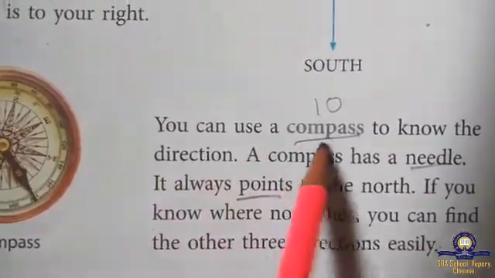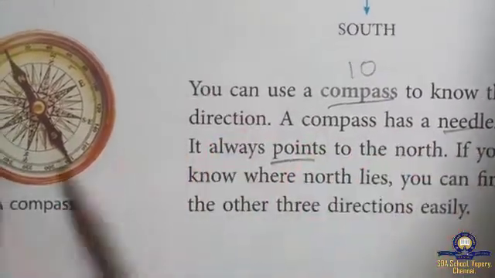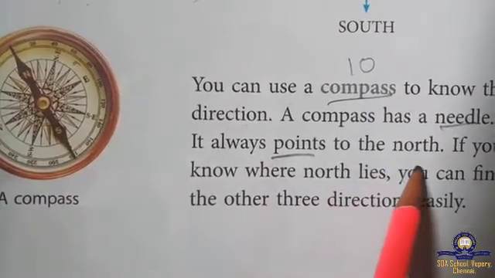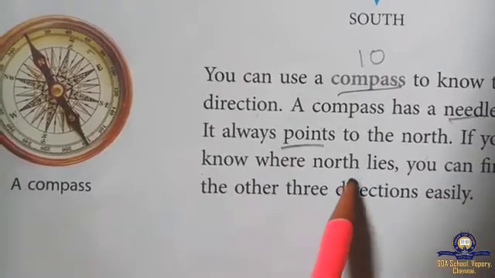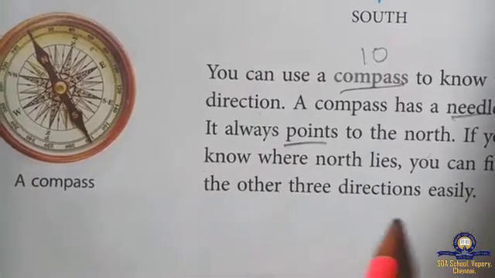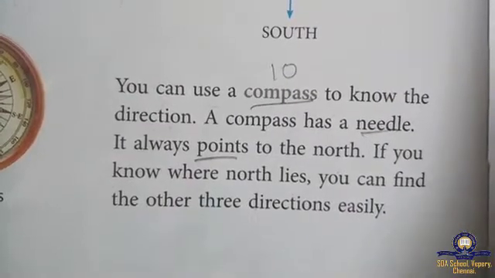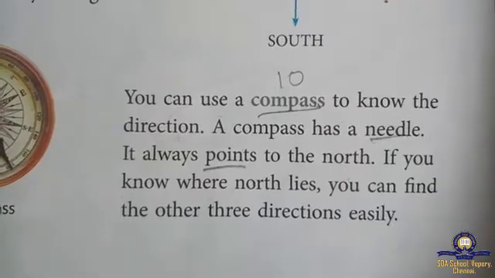A compass has a needle. See the needle. It always points to the north. If you know where north lies, you can find the other 3 directions. Understand, children? If we know north, the other 3 directions we can easily find.